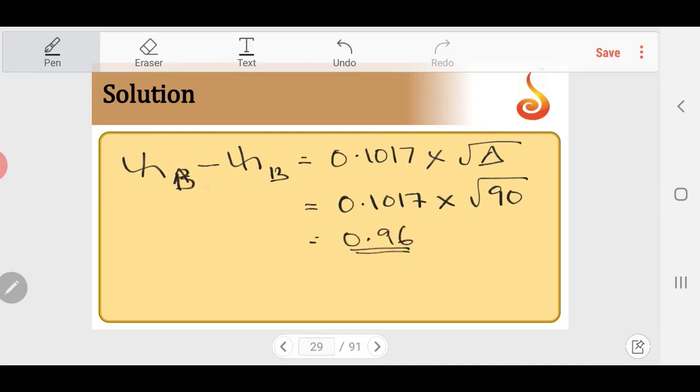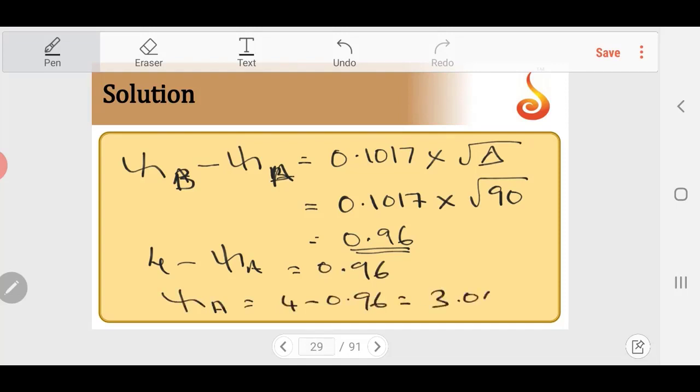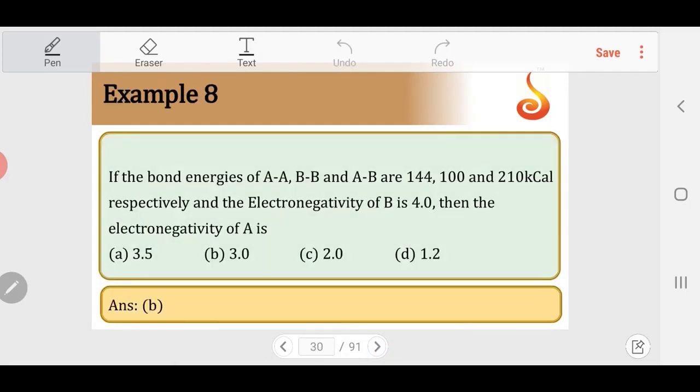This is B, this is A, higher first, and this is lower. This is 4 minus the electronegativity of A. The difference is 0.96. So the electronegativity of atom A is 4 minus 0.96, which is equal to 3.04. Approximately, you can take it as 3. So 3 would be, say, chlorine. So the answer should be 3.